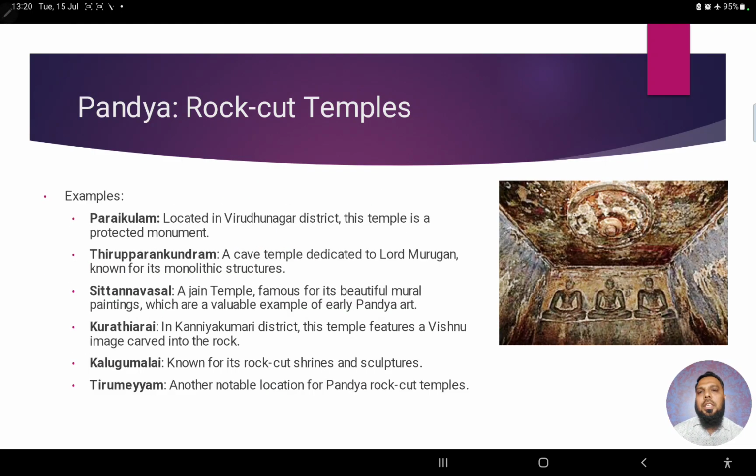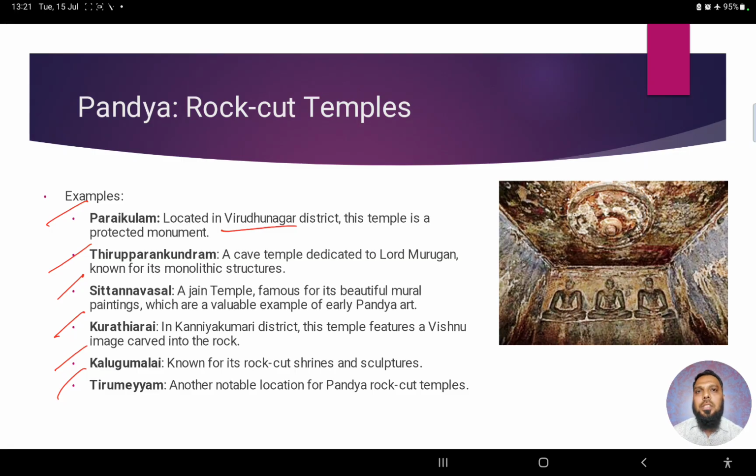So, next, in the same thing, what are the examples of such rock cut temples? There are various examples, like the examples at Paraikulam, located in Virudhunagar district, and later another example that we have seen, Tiruparankundaram. The next, Sittanavasal temple, then Kuruthirai temple, the next Kalugumalai temple, then Tirumeyyam temple, right?